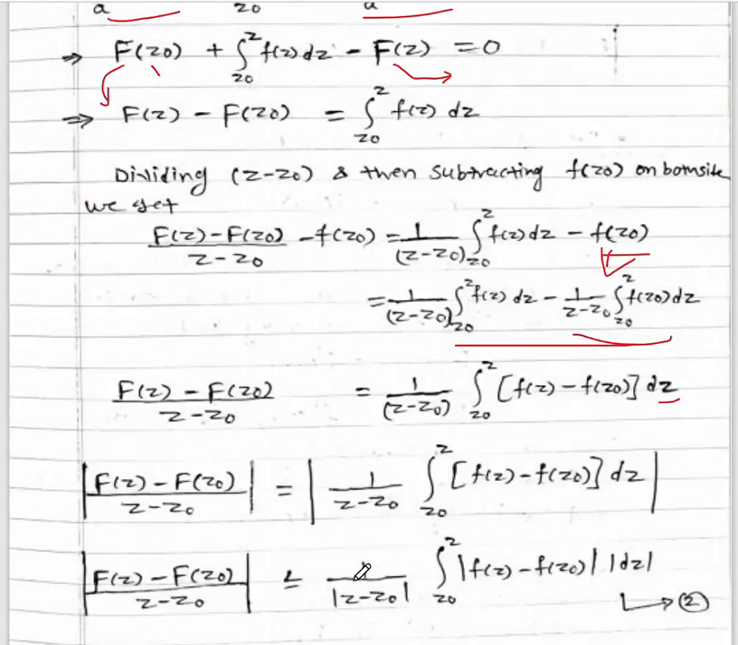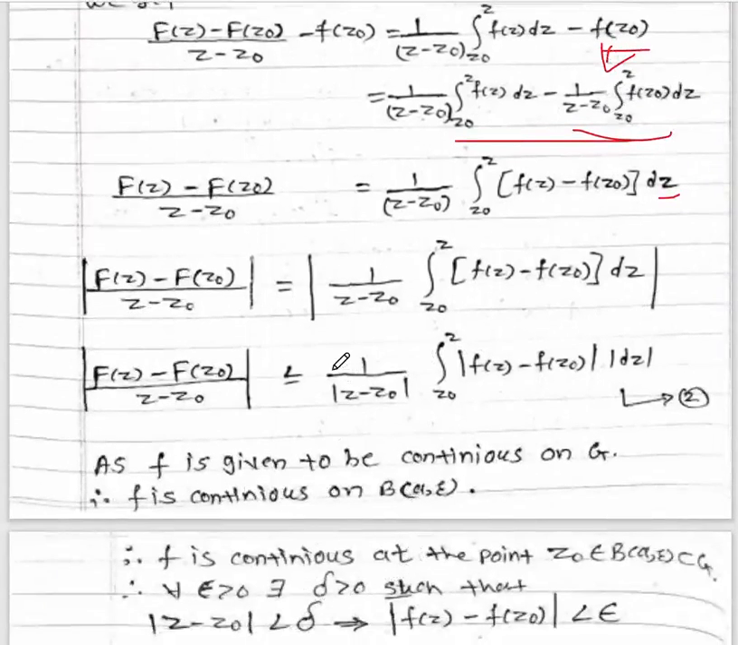Now we will take the modulus sign on both sides. So the modulus of this term is mod of f(z) minus f(z0) divided by z minus z0 equal to mod of 1 upon z minus z0 times the integral from z0 to z of f(z) minus f(z0) dz. By using the property of modulus, the left hand side as it is is less than or equal to, taking the modulus of each term, 1 upon mod of z minus z0 times the integral from z0 to z of mod of f(z) minus f(z0) into mod dz.